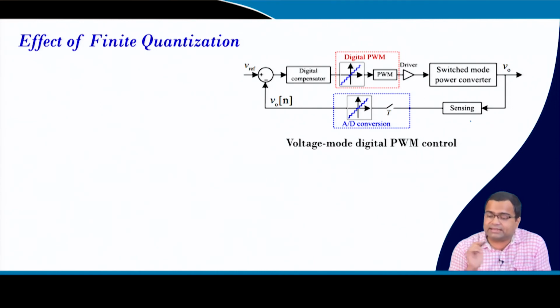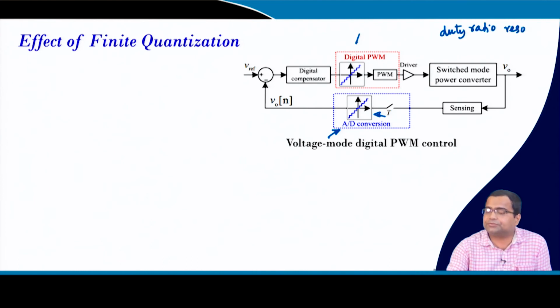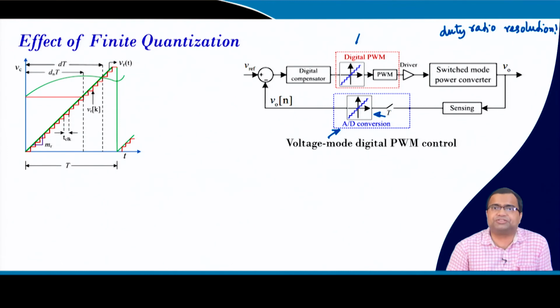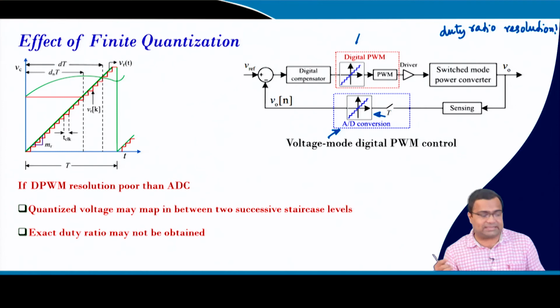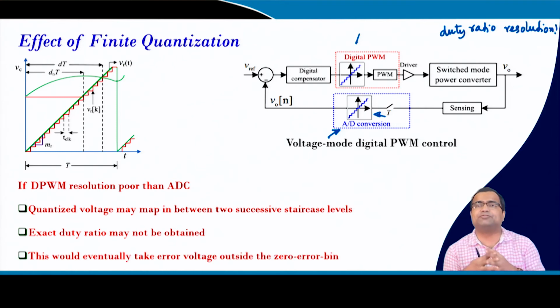First of all, you need an ADC. Here there is no DAC requirement, but there is a resolution in the ADC as well as a resolution in the DPWM, and that will put a limit on your duty ratio resolution. If the DPWM resolution is poorer than the ADC, the quantized voltage level may not be able to map properly, and it will map back and forth between successive levels. So the exact duty ratio may not be achievable, so it cannot lock the error into the zero error bin.